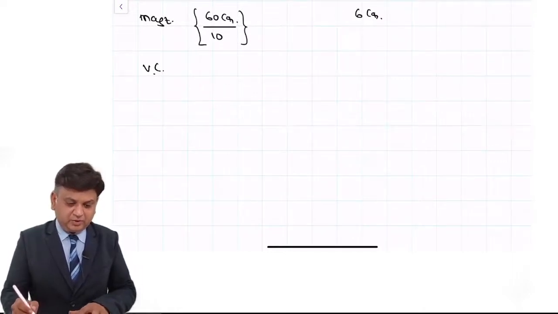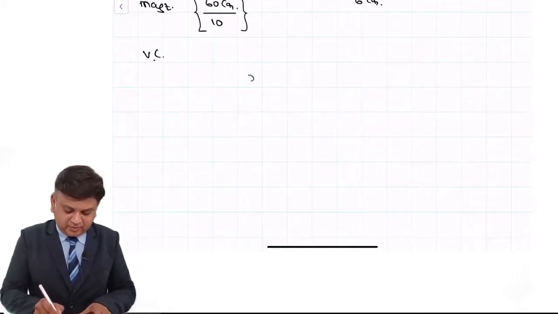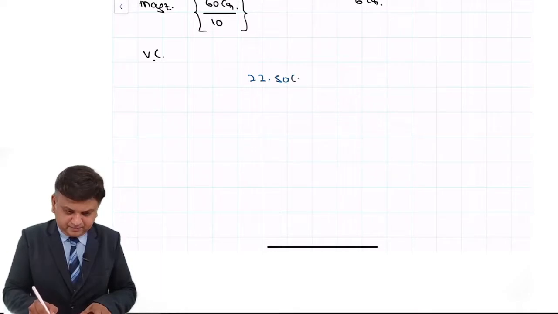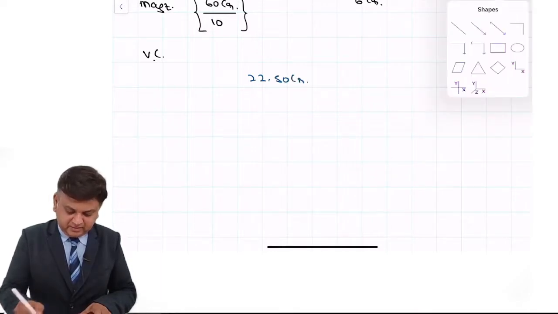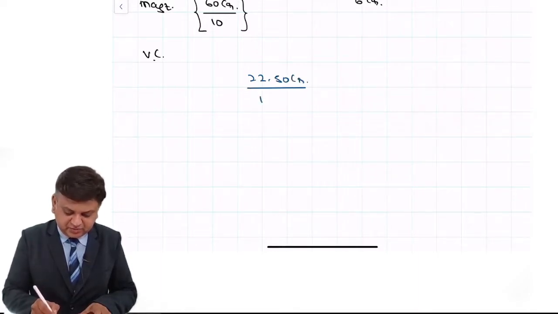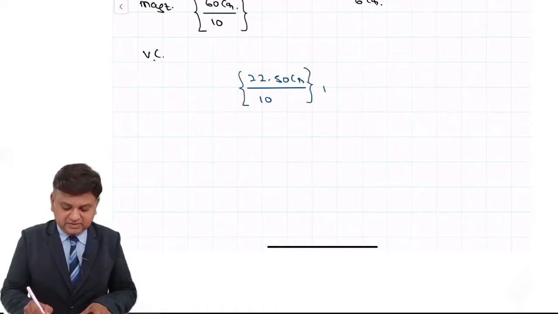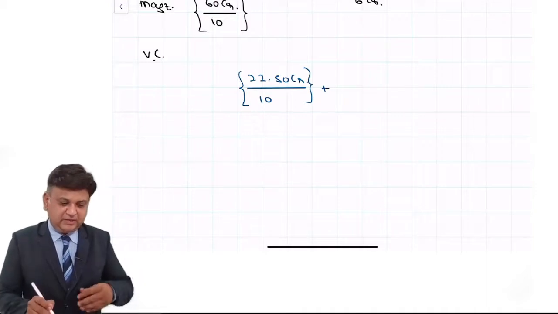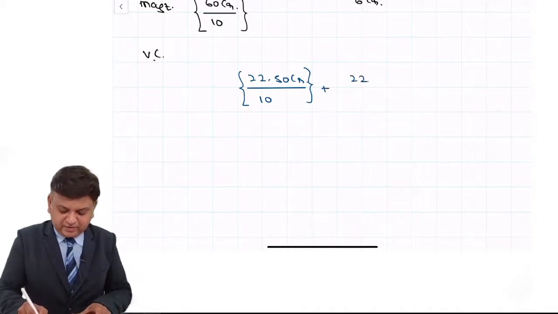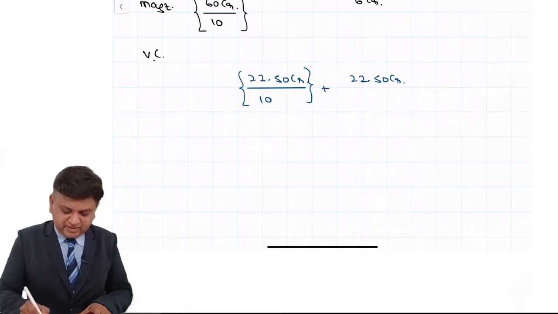This is going to be important for you. It is 22.5 crore divided by 10. So this is the initial number of shares which have been issued, that is 2.25 crore, plus, understand it carefully, 22.5 crore is the value of the debentures divided by 100.